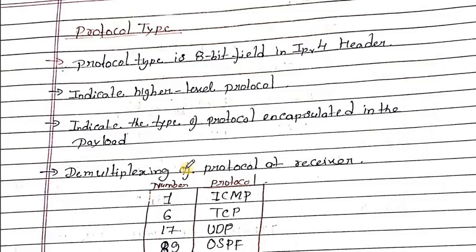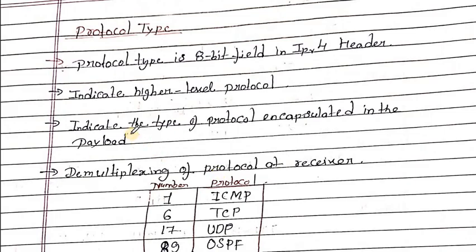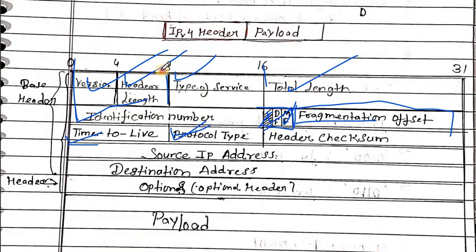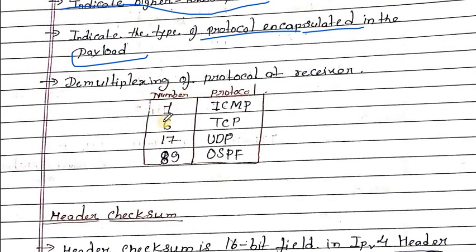Now the protocol type, a part of the header. What is the protocol type? Protocol type is an 8-bit field in the IP header. It indicates the higher level protocol, the type of protocol encapsulated in the payload. Here the number 1 is for ICMP, number 6 for TCP, 17 for UDP and 89 for OSPF.